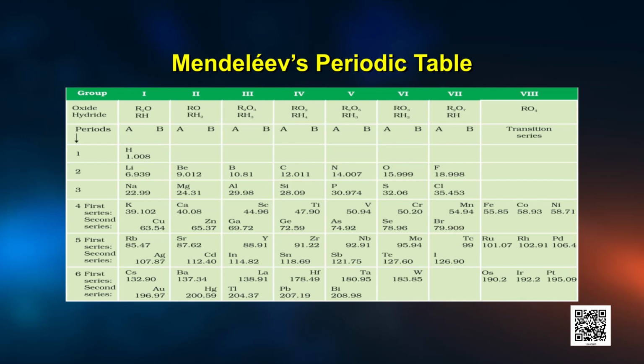Now that we are done with Mendeleev's table, let's look at some of its limitations. Yes, no system is perfect, nor was this table. So the first limitation is regarding the position of hydrogen. If you look at Mendeleev's table, hydrogen is in group 1 along with other alkali metals, as it shows very similar properties with alkalis. You know why is it so?